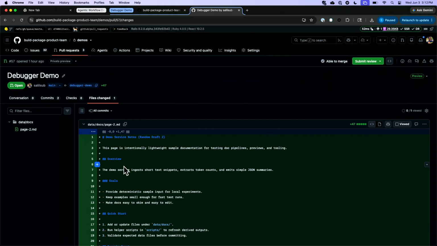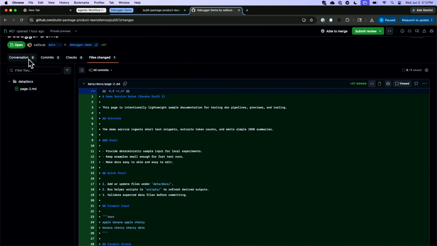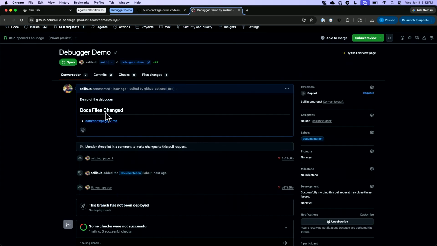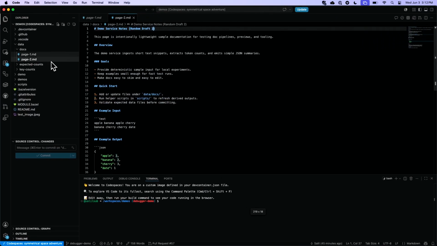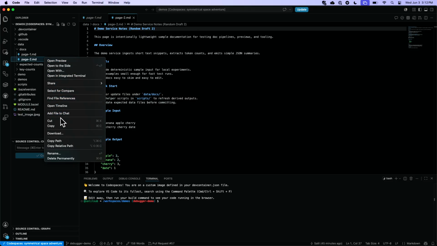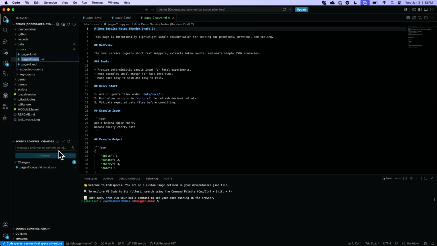And so far, I've added in this one file called page 2, but I want to continue working on this particular PR, so I'm going to go switch over to VS Code, and I'm going to actually take this file, I'm going to copy it, and I'm going to make another version of this, which I'm just going to call page 3. And I'm going to make a small edit to it as well. So basically right now we have a workflow file that's supposed to merge all of the MD files into one MD, basically, one view that I can look through an Actions workflow.